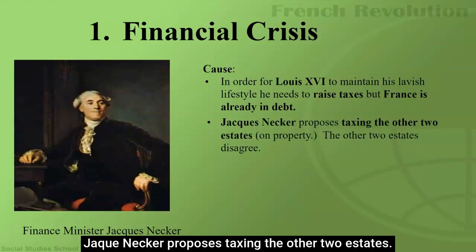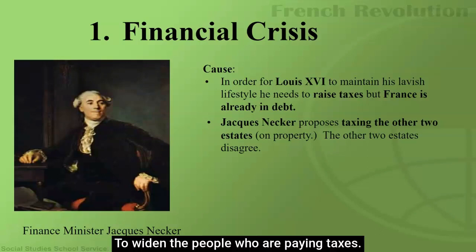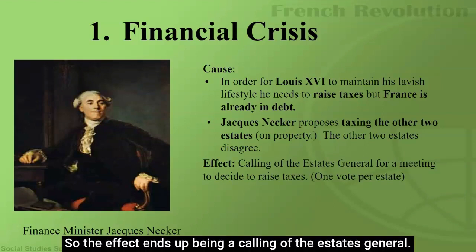Jacques Necker proposes taxing the other 2 estates. So his idea, in order to keep Louis XVI living his fancy life, is to widen the people who are paying taxes. So the other 2 estates who've never paid taxes before are like, yeah, we're not down with that. They don't want to pay them. So the effect ends up being a calling of the Estates General.